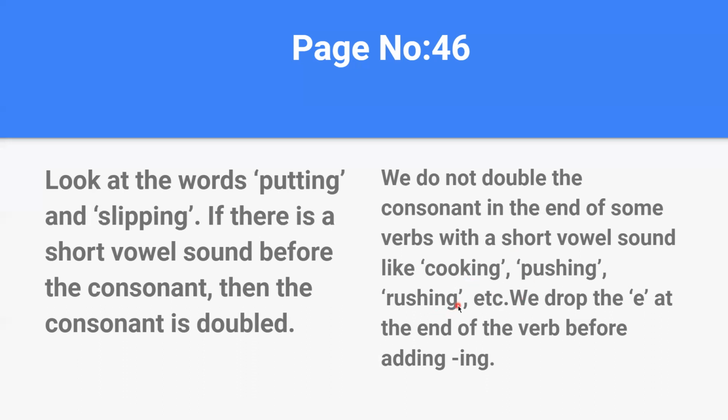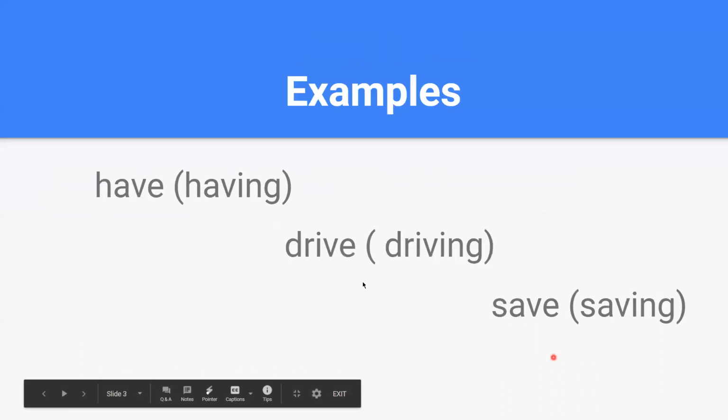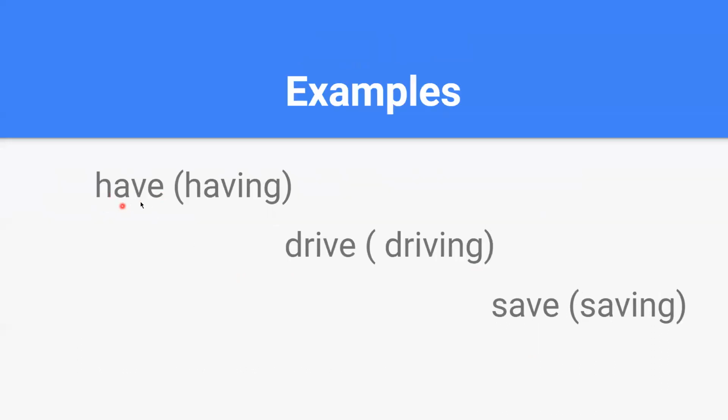In the case of some verbs, the last vowel will be dropped, removed, and ing will be added. For example, have, H-A-V-E. E is a vowel, so we remove E and add ing, and that makes having.